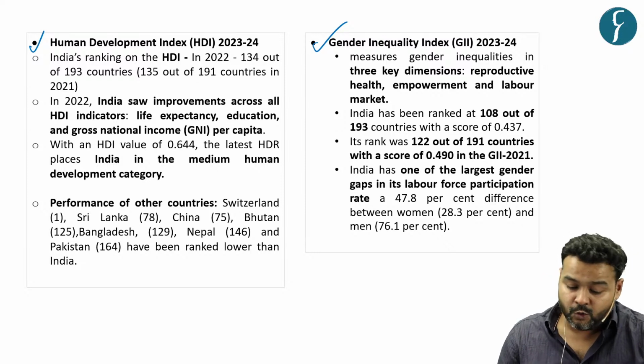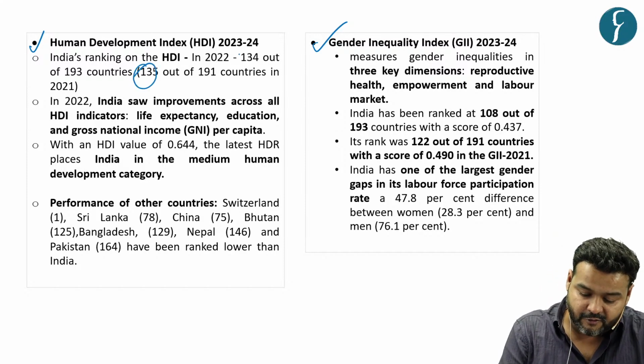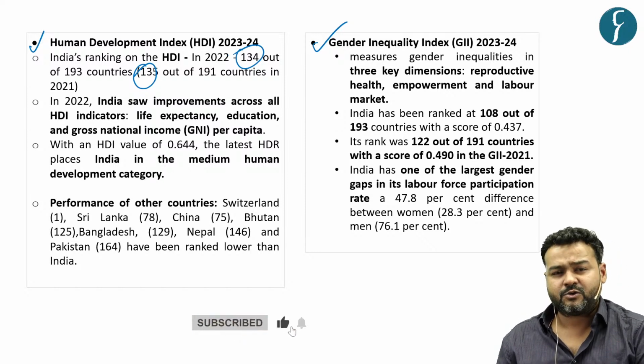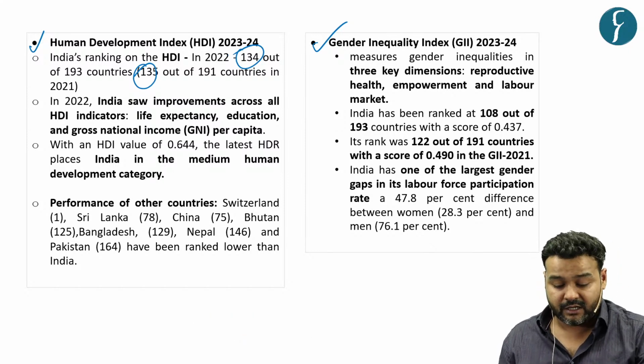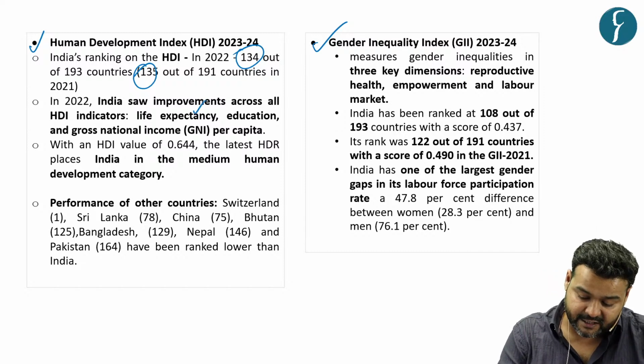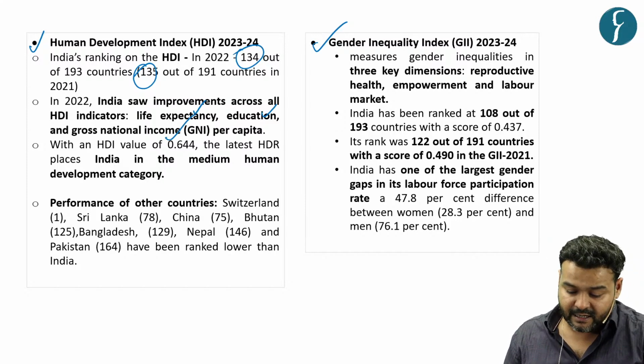In the Human Development Index, India has improved its rank from 135 last year to 134. We know UPSC has also asked prelims questions based on the criteria and indicators of HDI, that is life expectancy, education, gross national income per capita, all these things.